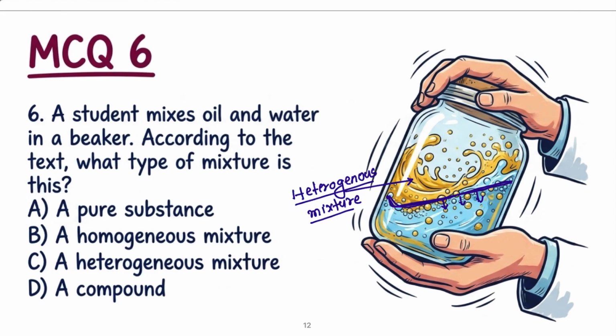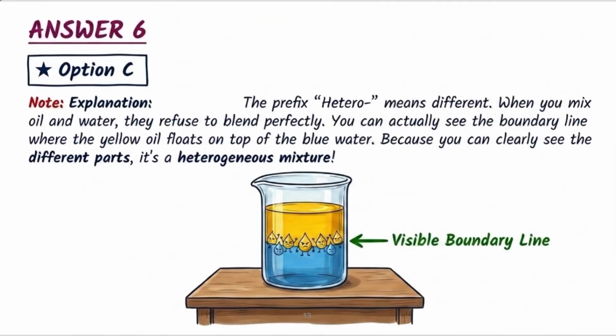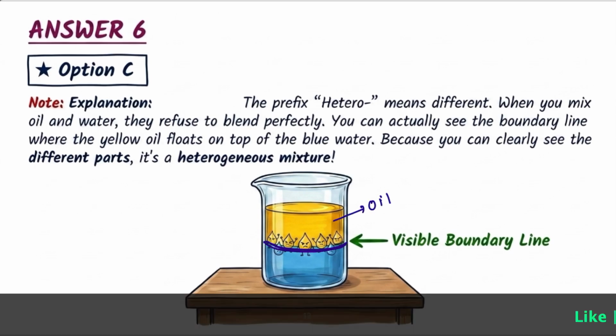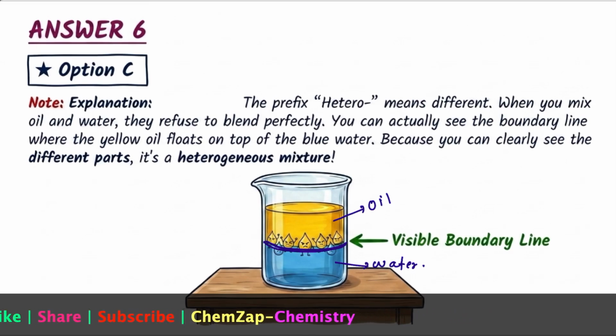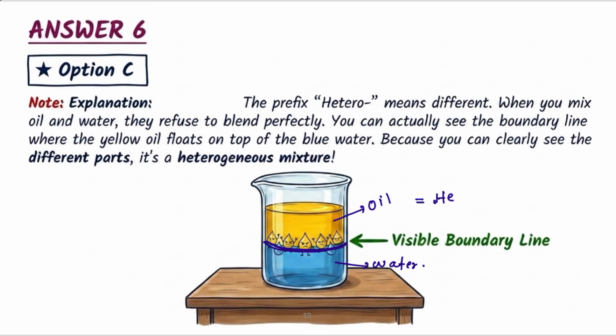Now check the explanation of question number 6. See that when water and oil mix, one visible boundary is present between the water and oil, right? So this is the oil and this is the water. The meaning is that it is not mixing completely, it is not forming a uniform mixture, right? So it is forming a non-uniform composition. That is why it is a type of heterogeneous mixture.